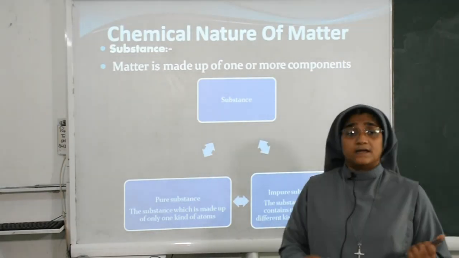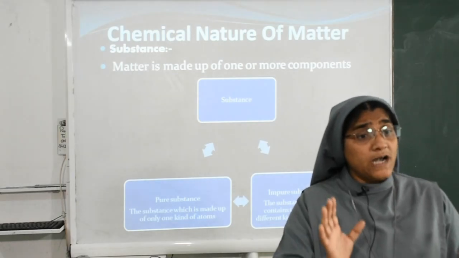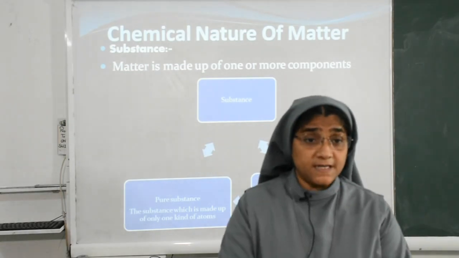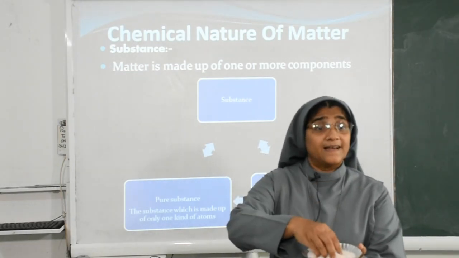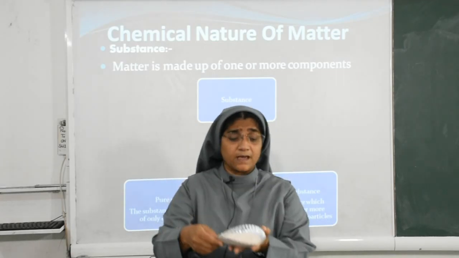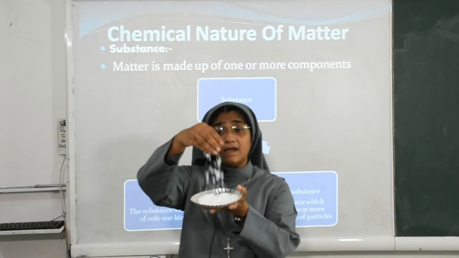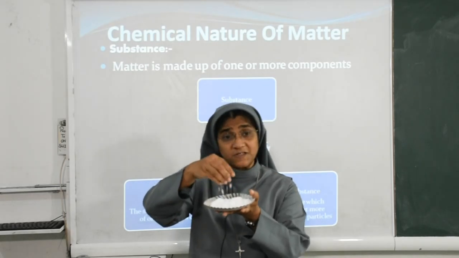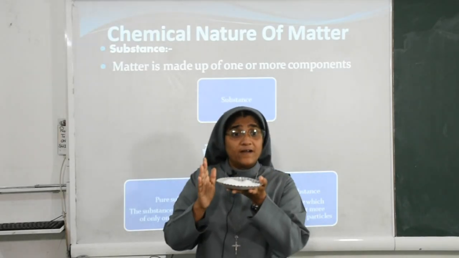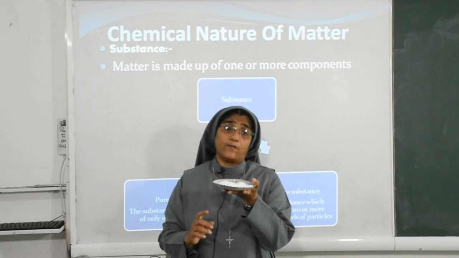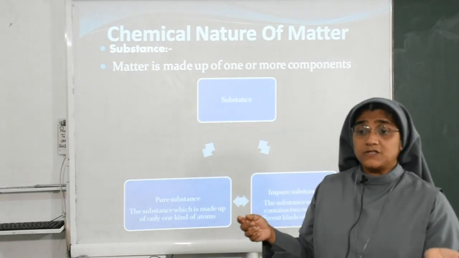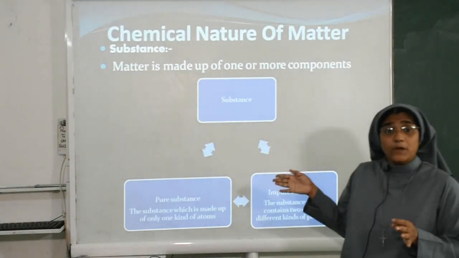Pure substance means the substance which is made up of only one kind of particles. See, for example, this is sugar. You see its size, shape and color are almost the same. This is salt. See, its color, size and shape are almost the same. So this is a pure substance, made up of only one kind of particle. These are the examples: sugar and salt.